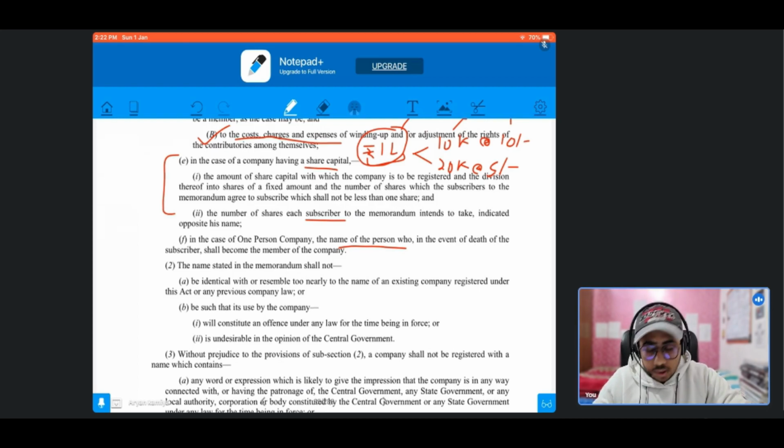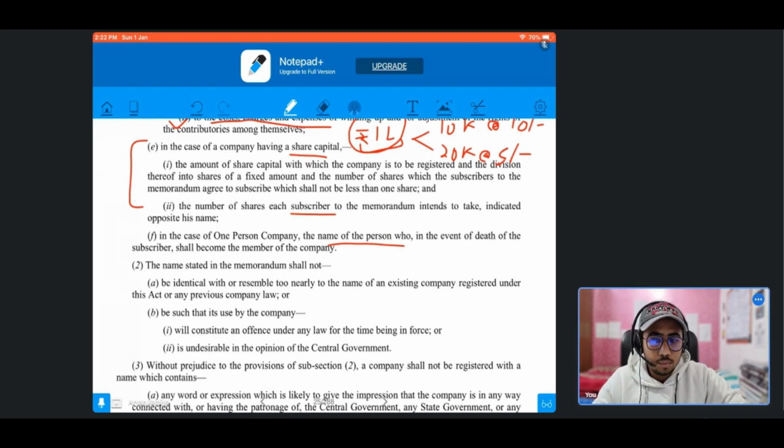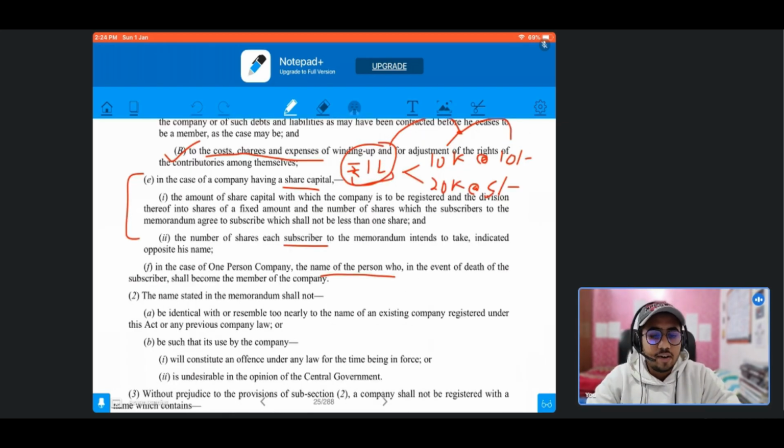The last clause in the subsection 1 is the nomination clause. So the nomination clause is present only in the one person company. As we know that on the death of the member, the person who was nominated as a nominee will become the new member of that OPC. So in the memorandum of that one person company, we have to mention the name of the nominee who will become the member on the death of the previous member. So that was all about all the six clauses of the memorandum of the company.